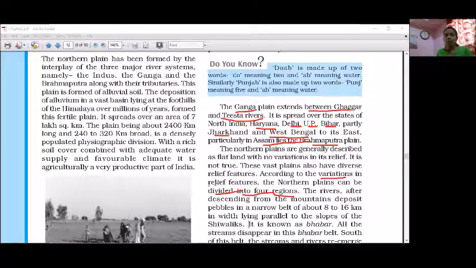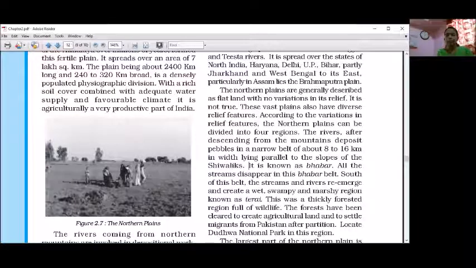If you want to understand the northern plain properly, you should understand this part. If you do not understand this part, you will not understand the northern plain. The variations we will see here.